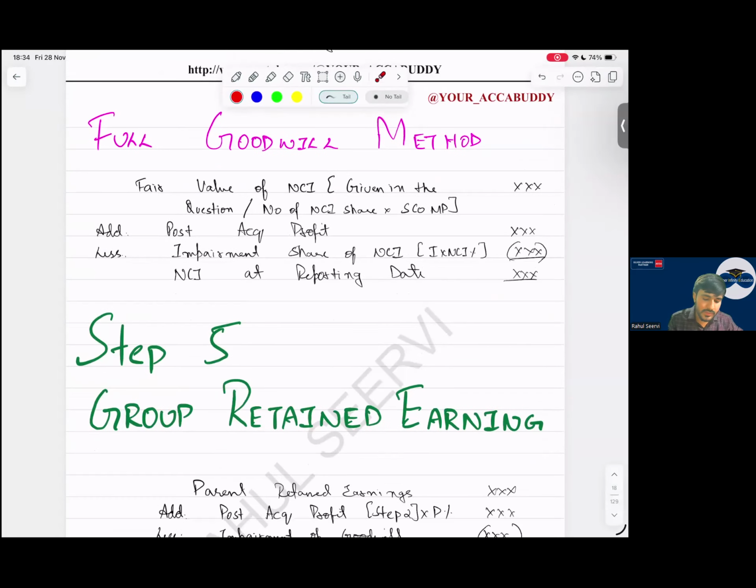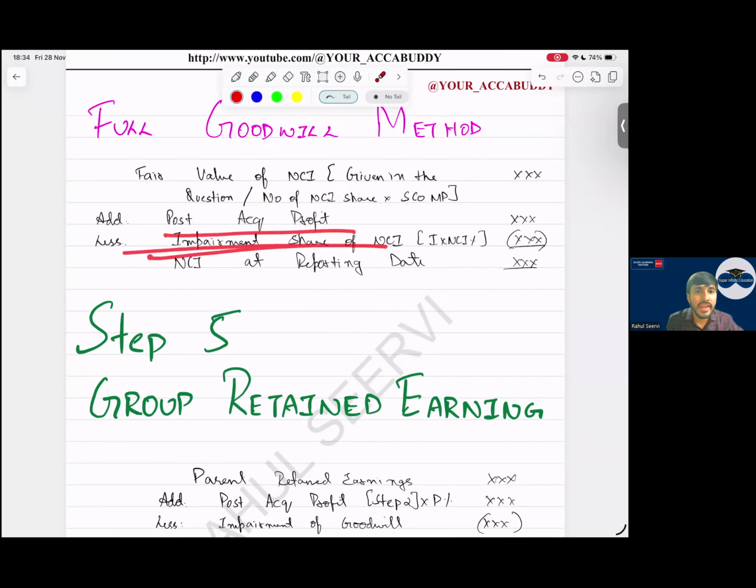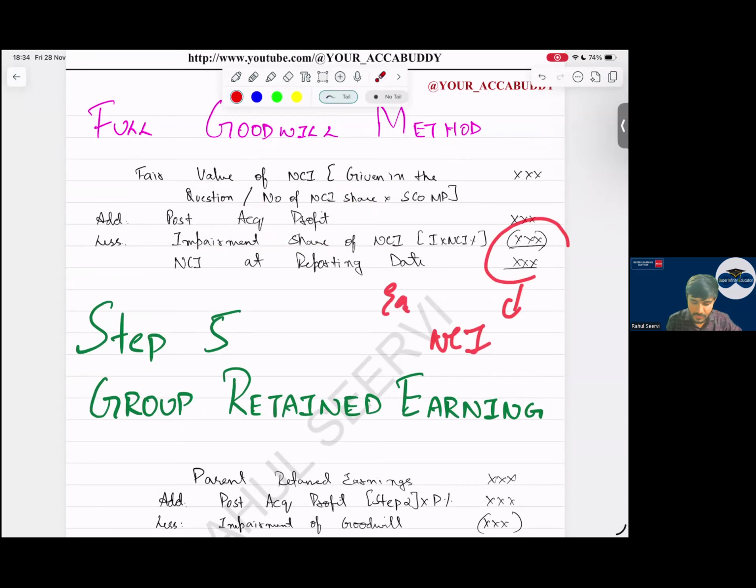So full goodwill method: fair value of the NCI given in the question, or number of NCI shares into subsidiary company share price, if not given. Then post acquisition profit less what, sir? Impairment share of NCI. Then we get this NCI. This NCI we record in equity. Yes, sir.